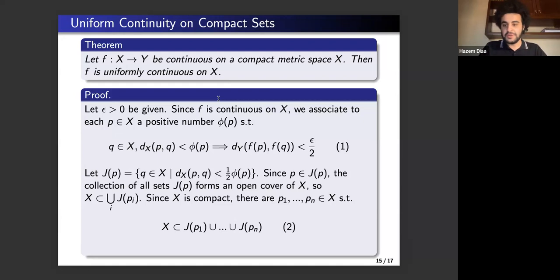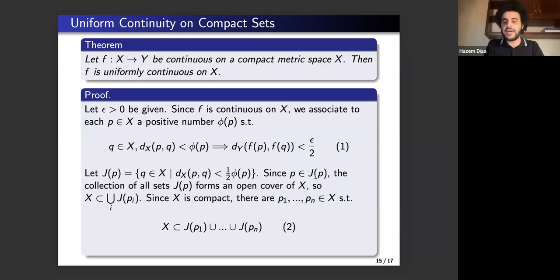We fix a positive epsilon, and we know that by continuity of F on X, we can assign to each point P in X a positive number phi of P. That is simply, in the original definition, would correspond to a positive delta, such that if X is in P and if the distance between P and Q is smaller than phi of P, then the distance in the images of these points in the metric space Y would be smaller than epsilon over 2. Here, let us define the set G of P to be the set of all points in X whose distance from P is smaller than half phi of P.